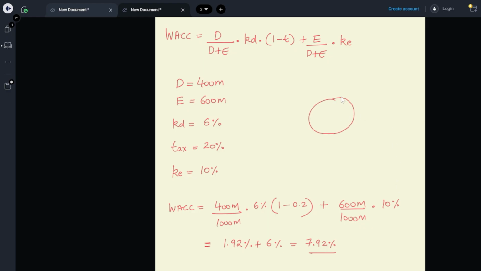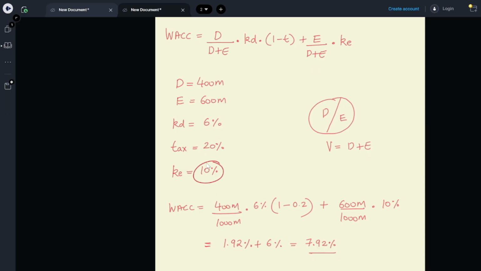If you draw a circle, let's say this is debt, this is equity. We have to find the proportion of debt as the total value, where total value can be defined as debt plus equity. So what is the proportion of debt as a proportion of total value? What is the proportion of equity as a total value? Multiply with the respective cost, and that is WACC.